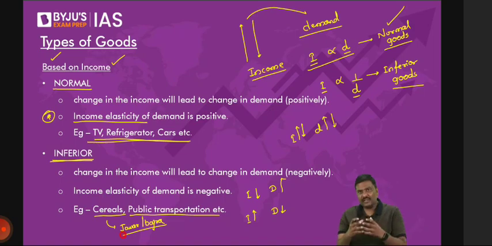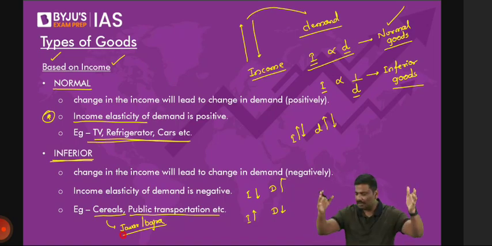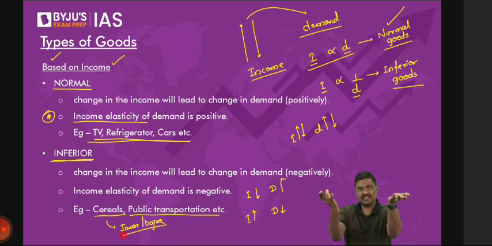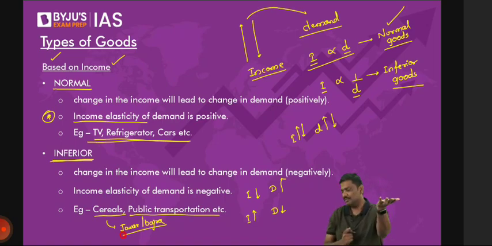Now have a look at this. Imagine your salary goes up from 1 lakh rupees to 2 lakh, 2 lakh to 4 lakh. Will you purchase a car or not? Of course, yes. You'll shift from public transportation. Until now you were traveling in a metro or a public bus, but now your income has gone up. Will you not start using a car? If you use the car, don't you think the demand for public transportation will automatically go down? Any difficulty in this? Please do let me know.